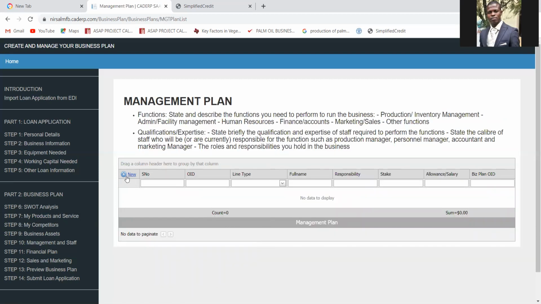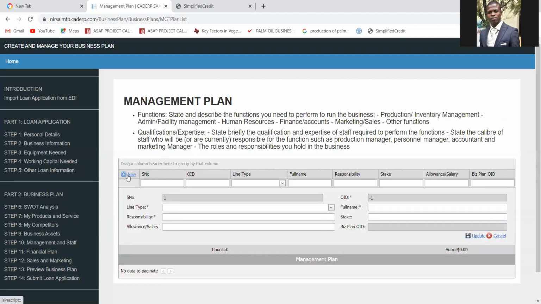For management and staff, the same information is required here. You are required to provide information of your existing staff, if you are already in business. Put both the existing ones and the ones you intend to employ. But if you are a new business, it should be all the staff that you intend to employ. The first one should be the CEO, the owner of the business. Line type, shareholder. Responsibility, CEO. How much is your salary per month, or how much will you be paying yourself per month? You put it here. What's your full name? Put your full name here. What's your stakeholding in the business?